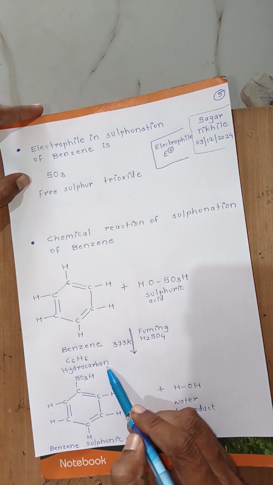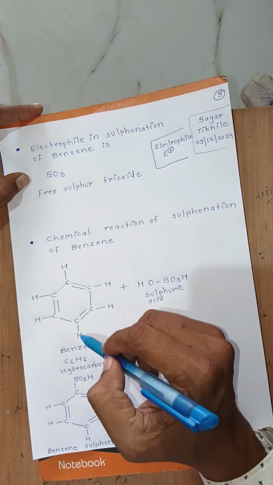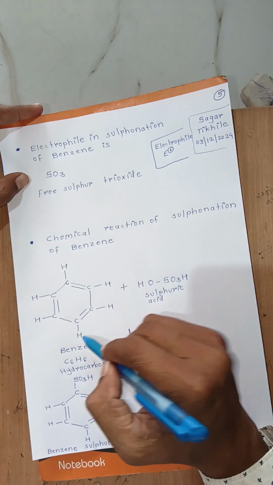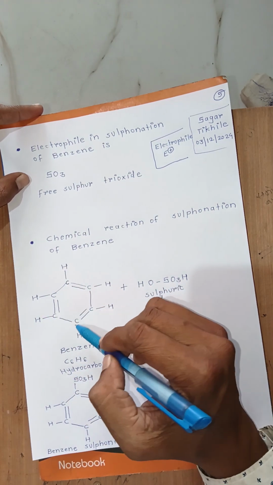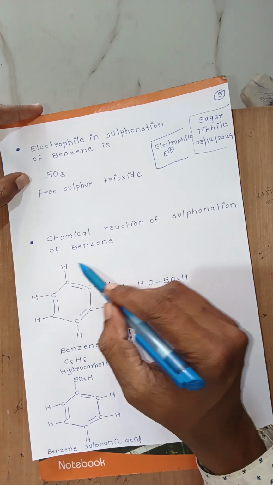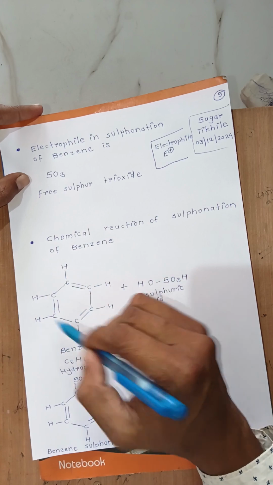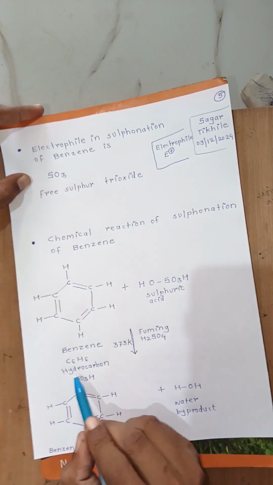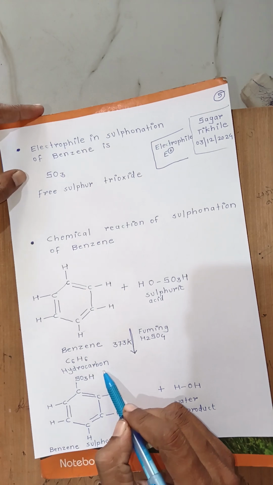A hydrocarbon is any compound made up of hydrogen and carbon atoms only. Benzene is made up of six hydrogens and six carbons, which means benzene is made up of hydrogen and carbon only. So benzene is a hydrocarbon, and so the name of the unit is hydrocarbon.